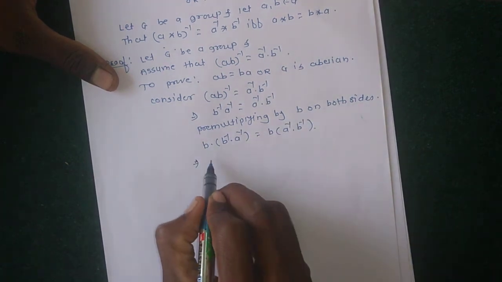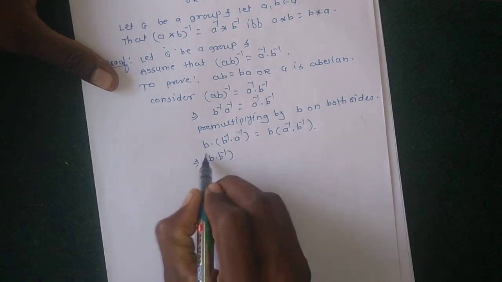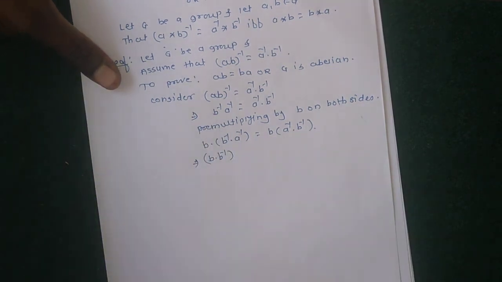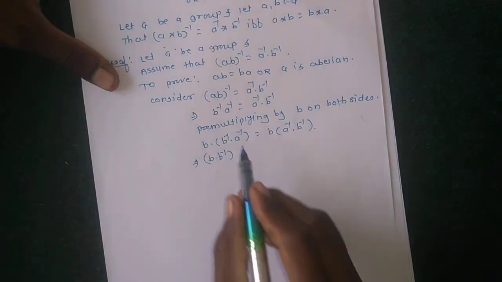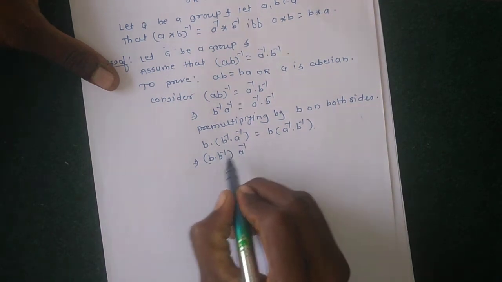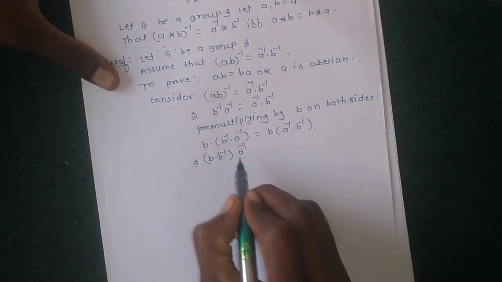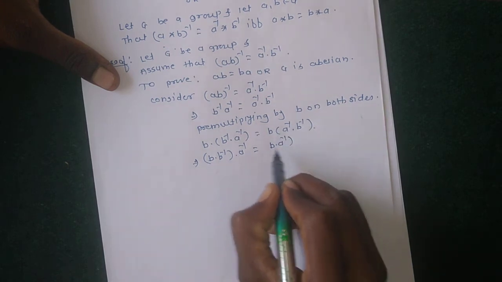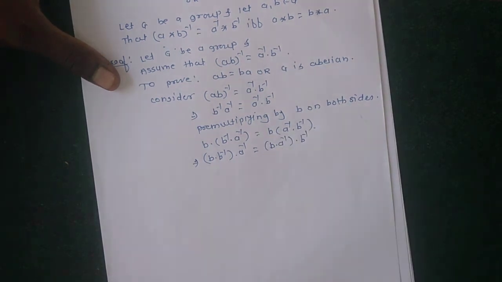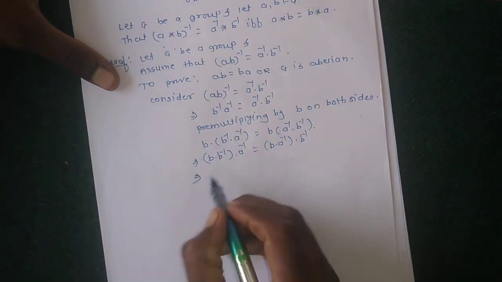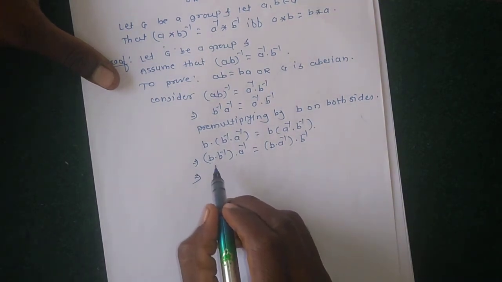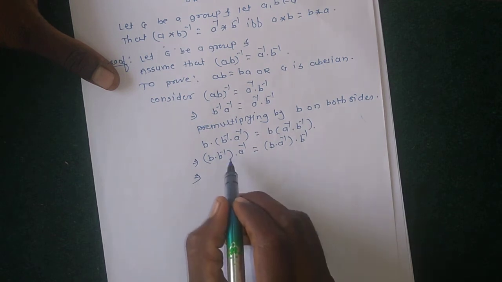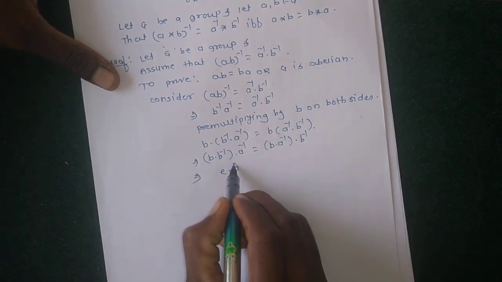By using the associative property, since G is a given group and satisfies associativity, b times b inverse times a inverse equals b times a inverse times b inverse. Here by the inverse property, b times b inverse must be the identity.